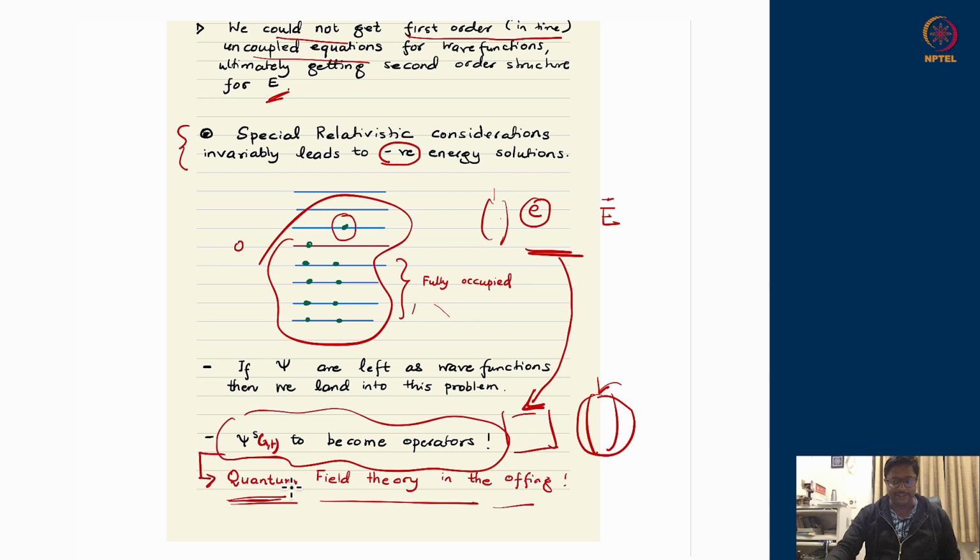So we see that both attempts, first order and second order, invariably lead us to a structure hinting towards quantum field theory. And now it looks like there is no escape but to deal with quantum field theory, to develop a theory which talks about fields and not about wave functions.